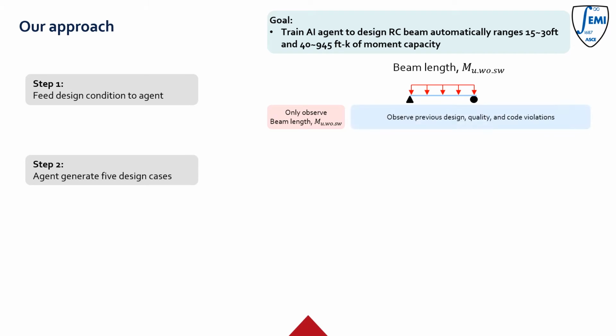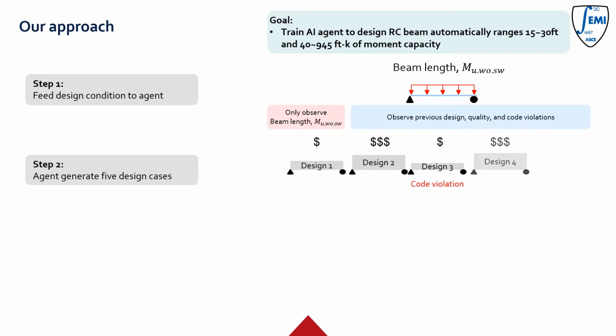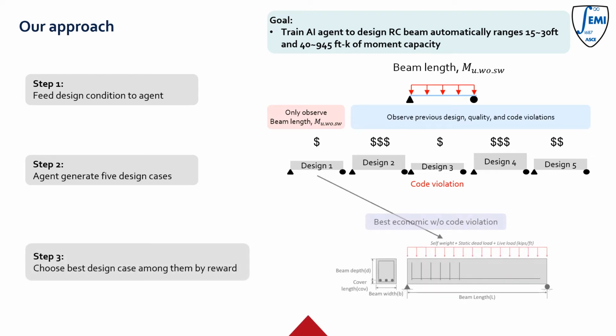In the first step, the agent only sees beam length and Mu without self-weight and does the first design trial. The initial design trial cannot consider the self-weight effect because we don't know how much weight should be calculated before we decide the dimensions. After that, the agent can observe previous design details including Mu with self-weight and move to the next design trials. But after training, the AI agent will be aware of how much weight will be applied by an action from its experience. So the agent generates 5 design cases, and the best design case, the most economical one satisfying all code requirements, is selected for actual use.